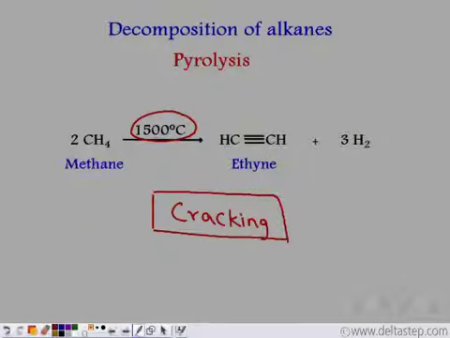We can get pyrolysis reactions starting from alkenes and alkynes as well. When we get pyrolysis reactions starting from alkanes, this particular pyrolysis reaction is known as cracking. So in this case, methane at a very high temperature, 1500 degrees Celsius, gives us ethyne and hydrogen gas is released.